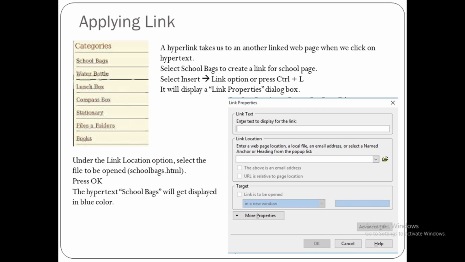So link has been created. The hypertext school bags will get displayed in blue color. Remember, whenever you open this web page in browser, the link shows in blue color. When a user clicks on school bags text, it takes us to schoolbag.html page.